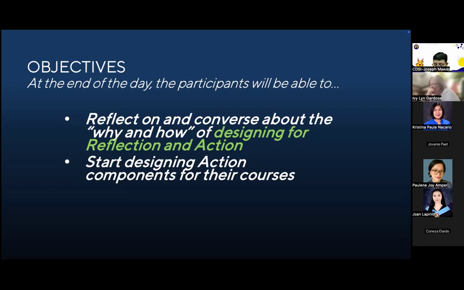When I refer to one unit, we are saying that it's not just one lesson, because it's very hard to find something to reflect on substantially and meaningfully if it's just one lesson. It's also very hard to find an action component if you are just restricted to one lesson.